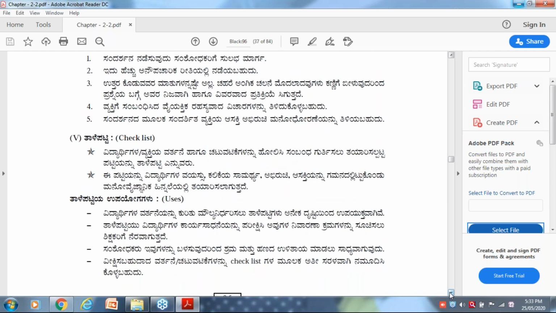Observation schedule: suppose if you want to observe somebody, you are going to observe a person by taking a schedule. You take one chart, and note what to look at: the boy's nose, the girl's nose, the girl's head, the color. If you are making a chart list, that list itself is called a tool. The technique itself is called like that. Got the idea? Do you understand the difference between tools and techniques? I hope you understood. I'm explaining as simply as possible. The difference between tools and techniques.